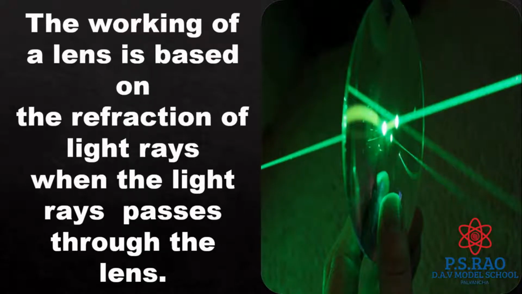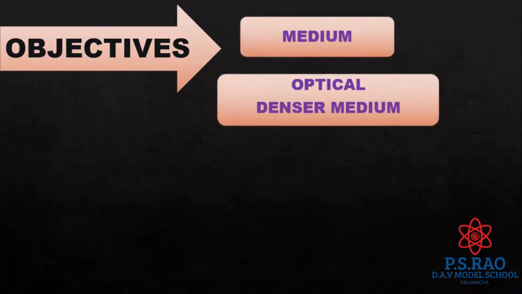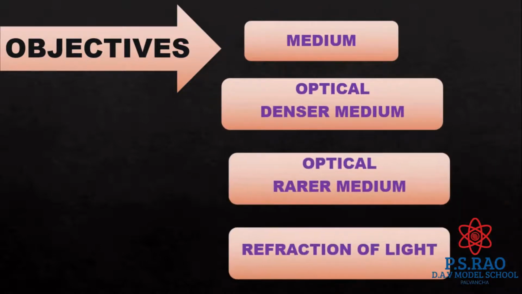The working of a lens is based on the refraction of light rays when the light rays pass through the lens. Before going to learn about refraction of light, you should know about some terms like medium, optically denser medium, optically rarer medium, and refraction of light.